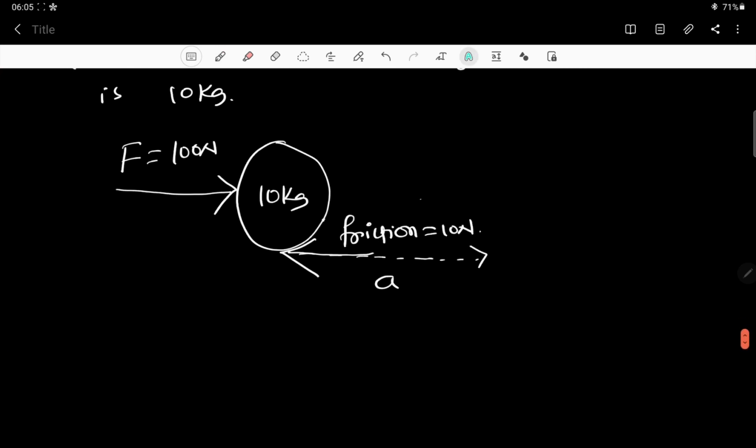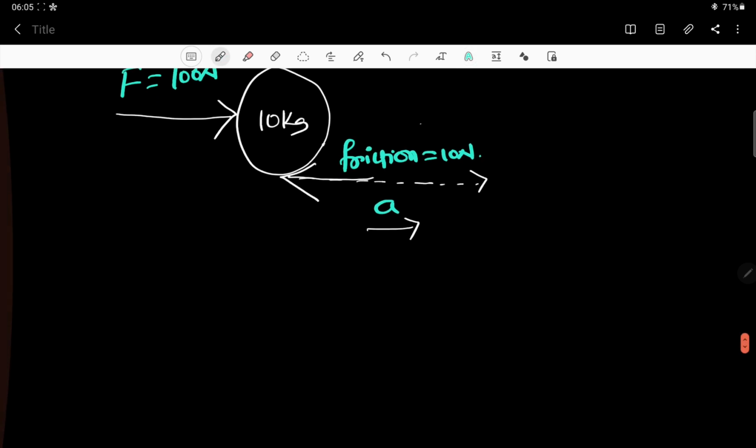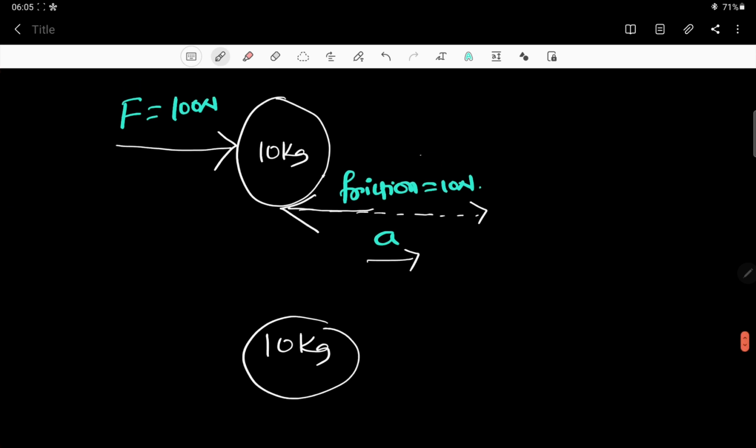Now the 100 Newton you have applied is not completely getting converted into acceleration. The 10 Newton is getting wasted, no? So on this body of mass 10 kg, what is the net force? Here is 100 Newton and here is 10 Newton, so you can consider the net force. Net force means total force. By cancelling this friction of 10 Newton, this will be 90 Newton.